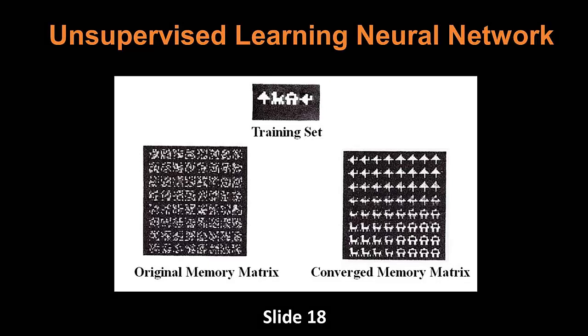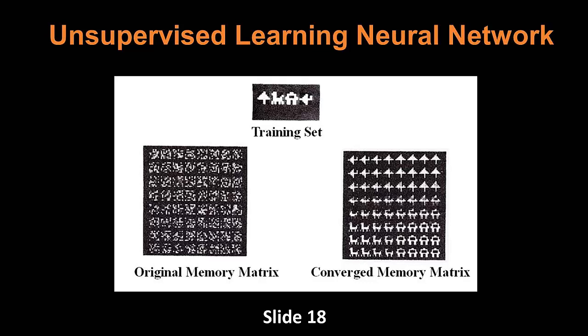In this example, we use the Kohonen feature map algorithm, that is the learning rule, for our experiment. Again, we use the 64 neuron optical network for our test. The memory matrix on the left-hand side shows the original memory matrix, which has a 50% error rate, represented as no memory. Then, by repeatedly presenting a sequence of training sets which contains a tree, a dog, a car, and an airplane to the optical neural network shown in the upper part of slide 18.